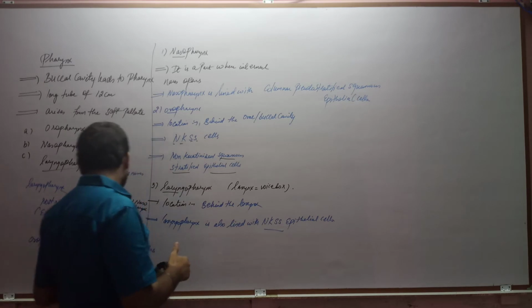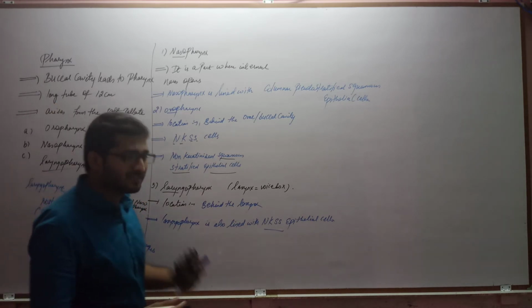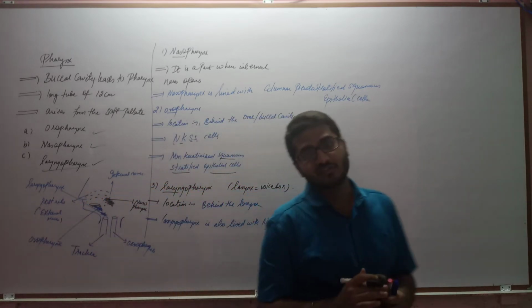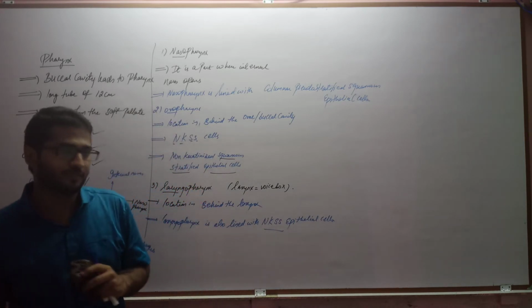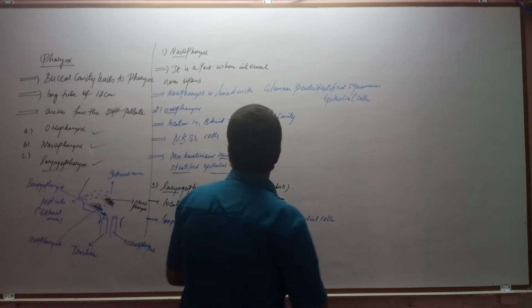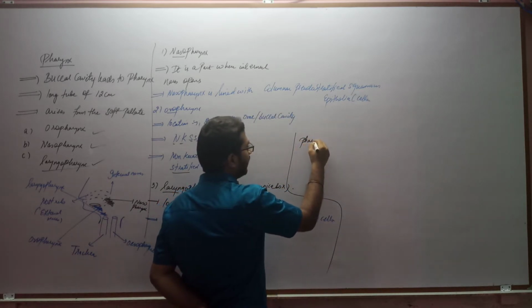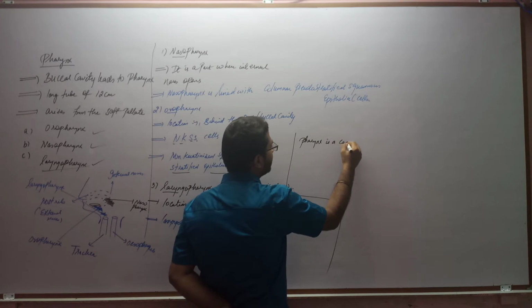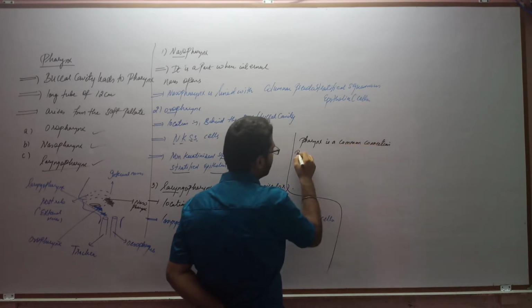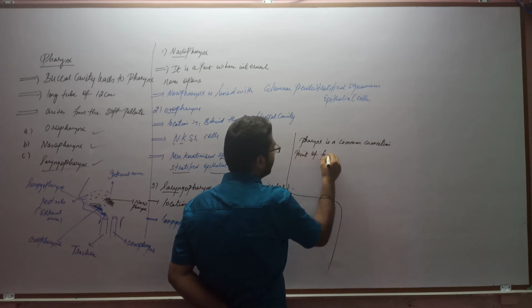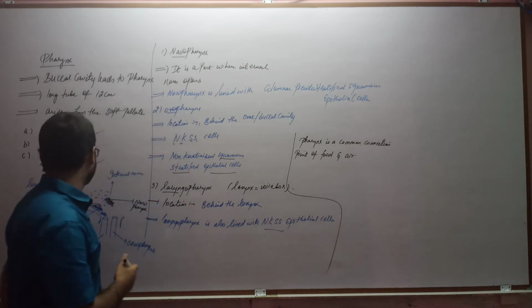Now, this trachea part is very important. Overall, we can say that the reason we are discussing the pharynx with the digestive system is because it is a common connection point of food as well as air. So, the pharynx, I am writing here only: the pharynx is a common connection point of food and air.